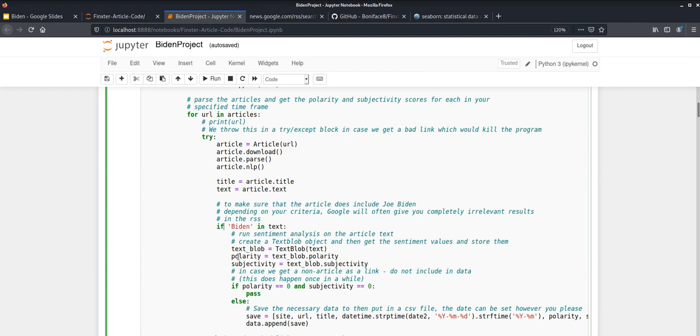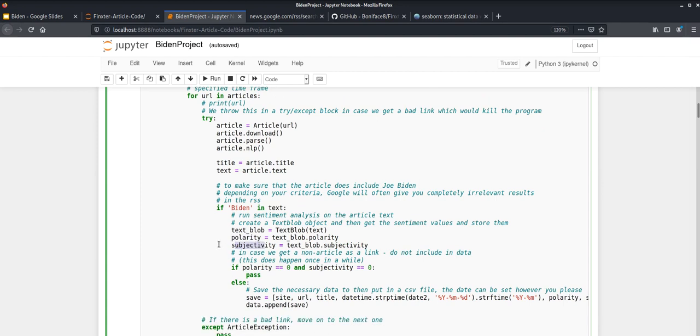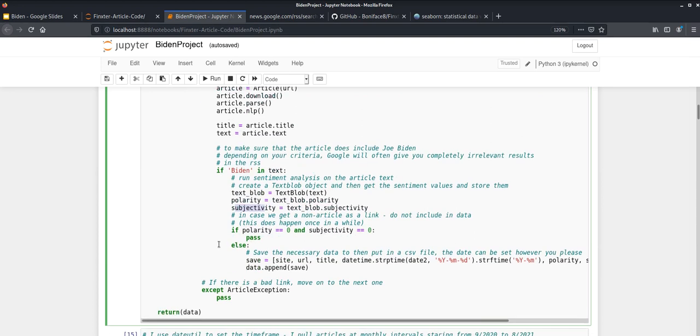So we then get the polarity and the subjectivity scores using TextBlob with this set of code. I guess I'll mention it now briefly. The polarity judges how negative or positive the content is, based on the perceived positivity or negativity of each word in the text. Its polarity is a range from -1 to 1, -1 being completely negative, +1 being completely positive. Subjectivity, on the other hand.